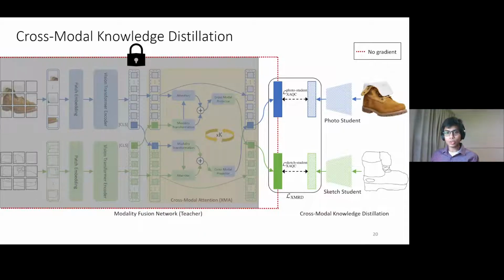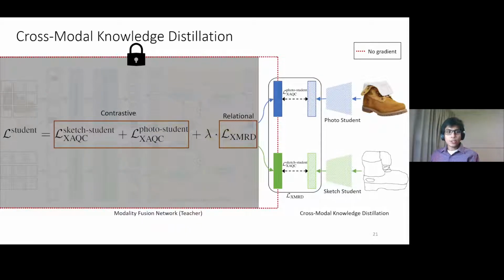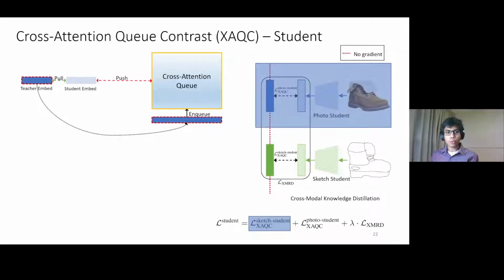To leverage the rich representations learned via XMA, we perform cross-modal knowledge distillation of the fused representations into independent encoders, which play the role of students. Our knowledge distillation phase consists of two components, contrastive and relational. In the contrastive component, we use the XAQC loss to contrastively match the representations of the teacher and the student for the same input.